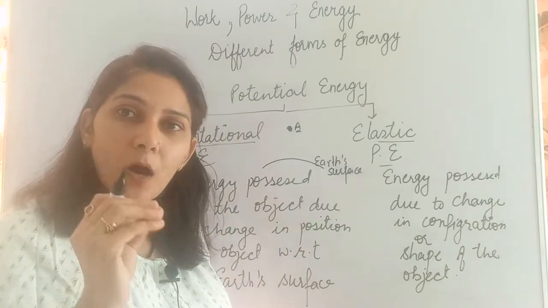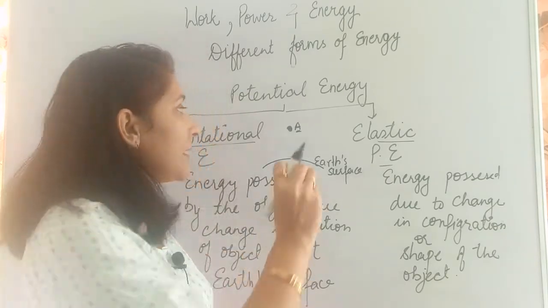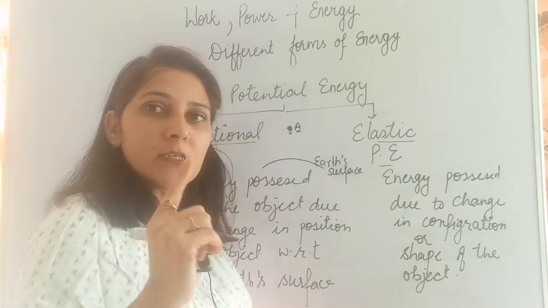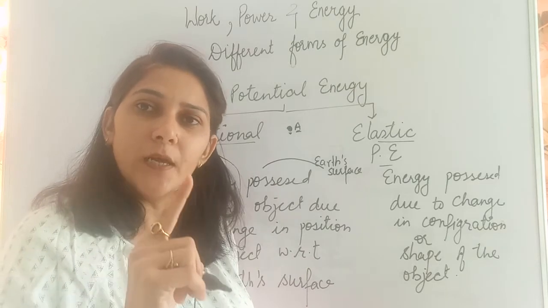Whatever is the amount of work done in bringing this object from infinity to this point A, that is known as its potential energy.